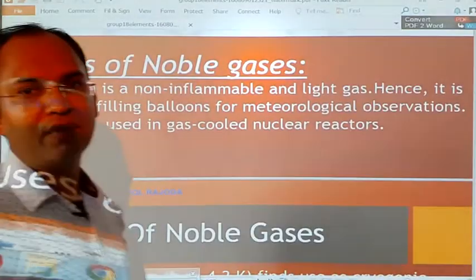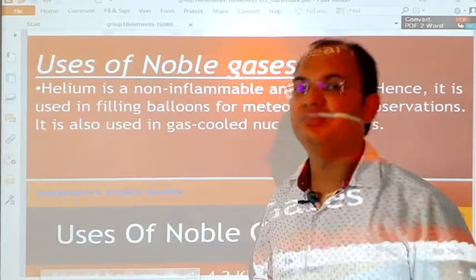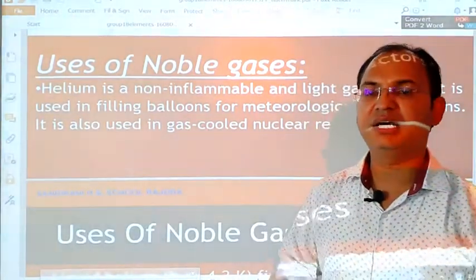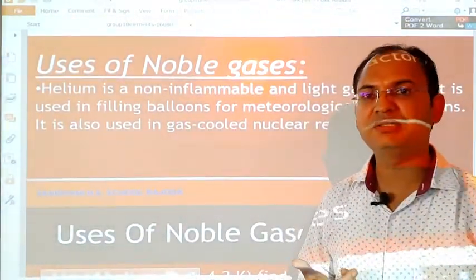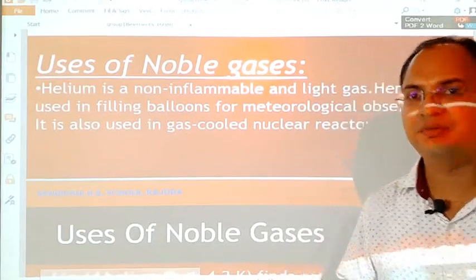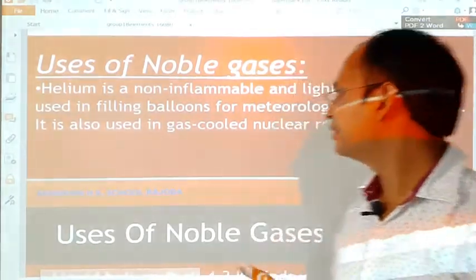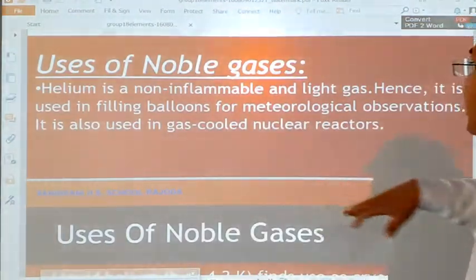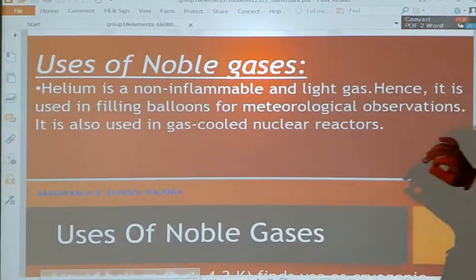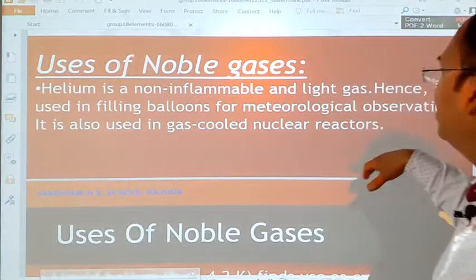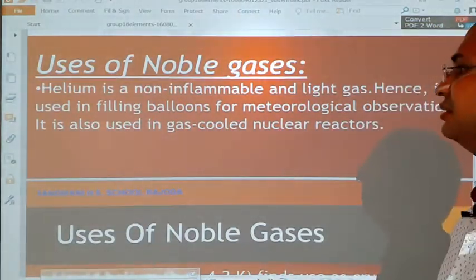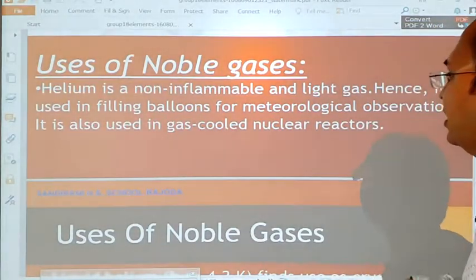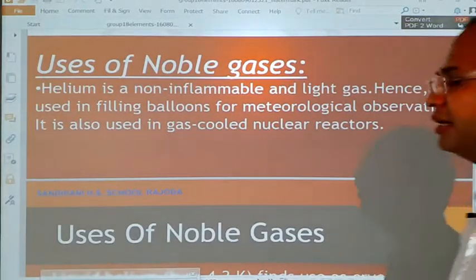Now see, what are the major uses of the noble gases? As the noble gases are inert gases or inactive gases, they have many important uses in our day-to-day life. Let's see. Helium is a non-inflammable and light gas, hence it is used in filling balloons for meteorological observations. It is also used in gas-cooled nuclear reactors.